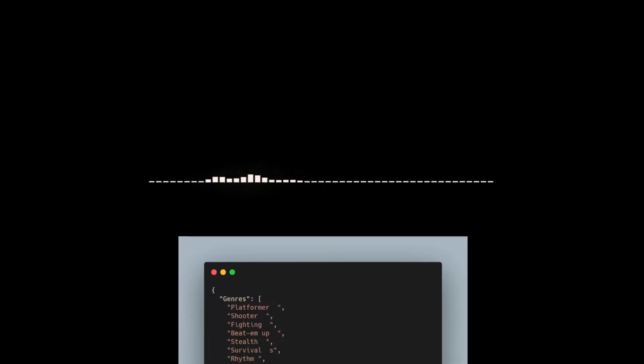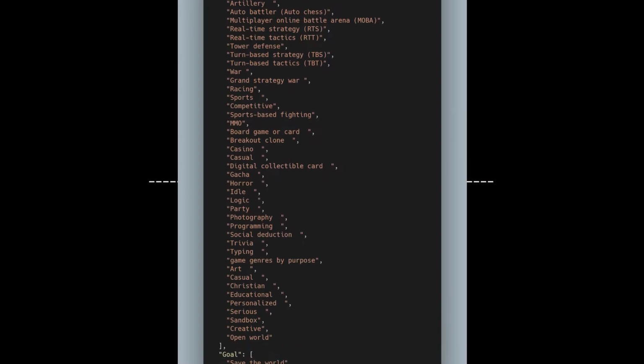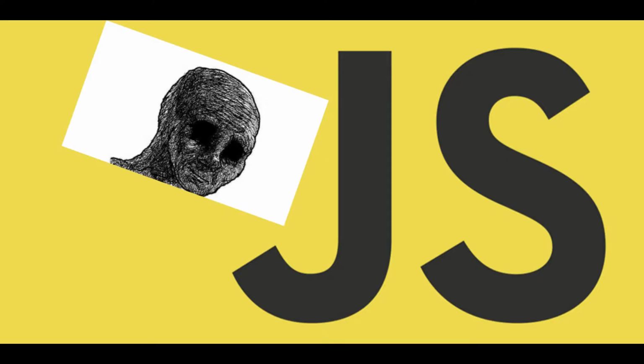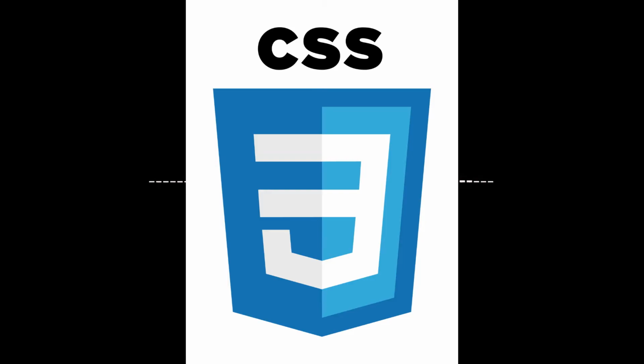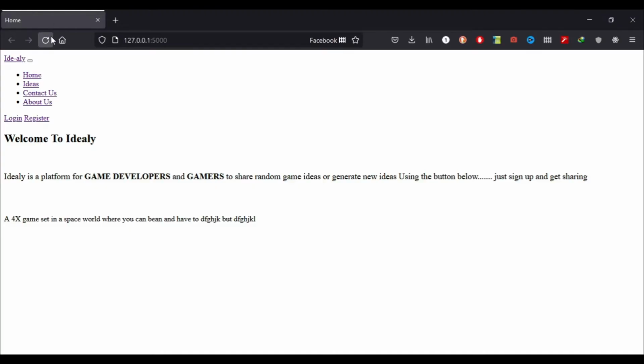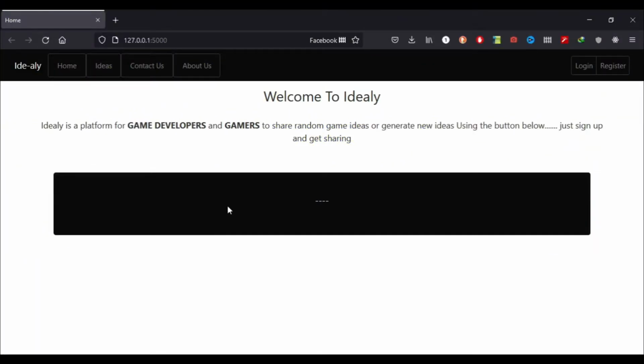So after creating my project using a Python framework called Flask, I began by collecting some data and then organizing it in the following fields, being game genre, setting, rules, and mechanics. After doing all this, I forced myself to learn a bit of JavaScript and boom, we have ideas being generated on the screen. But this looks extremely boring, so after some CSS and Bootstrap, now it looks pleasing, I guess.